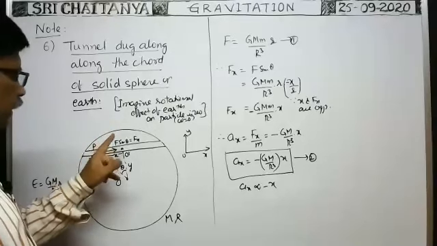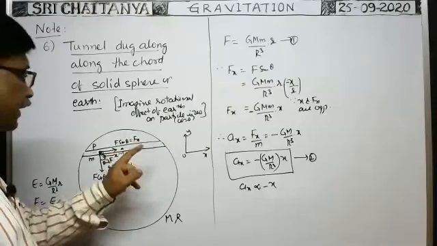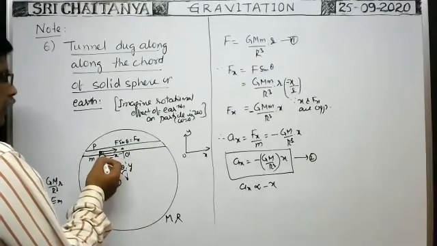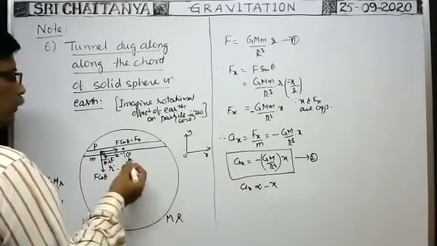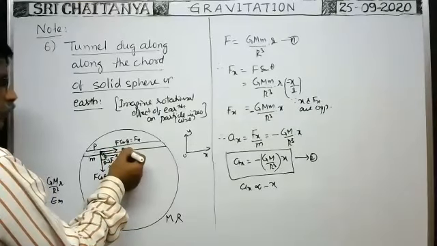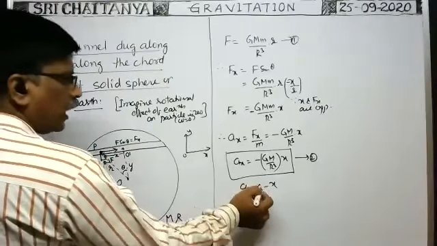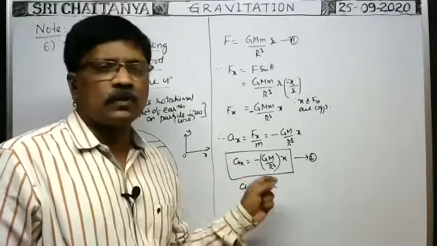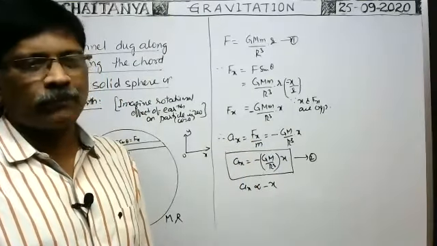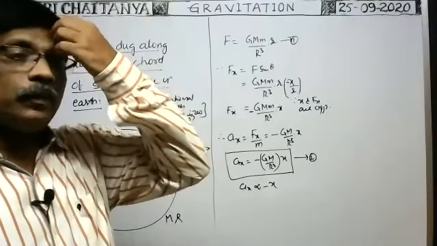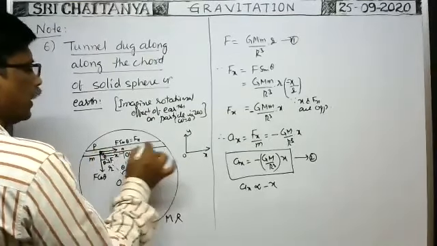So from here, the acceleration of this particle along this tunnel is directly proportional to the displacement or position of the particle from the fixed point, but in the opposite direction. The minus sign represents that if the displacement of the particle from the fixed point is in this direction, the acceleration is in the opposite direction. If any particle follows this condition, then that motion of the particle is called simple harmonic motion. That's why this particle executes simple harmonic motion, and moves to and fro like this.